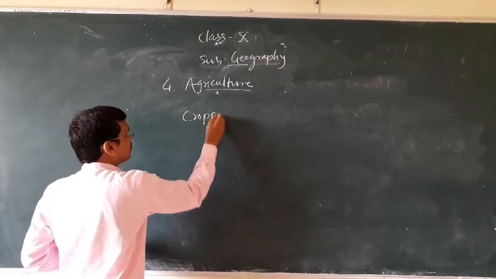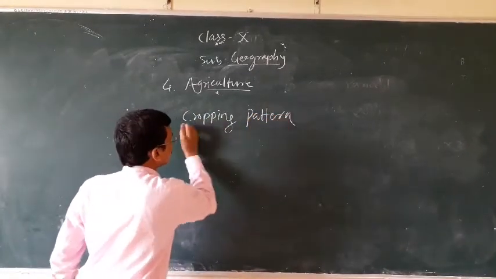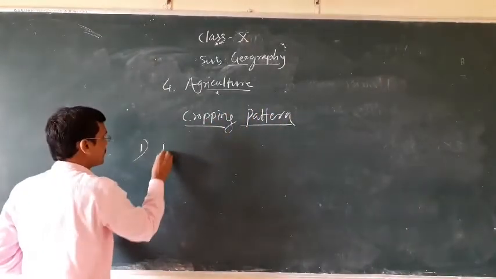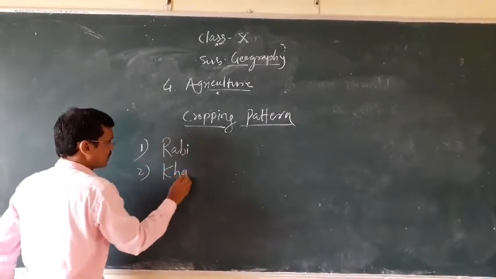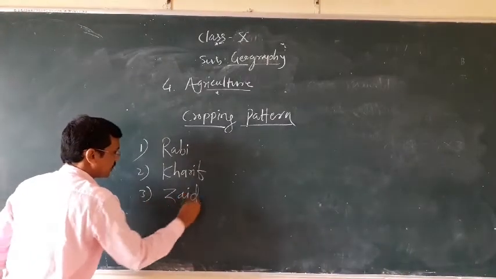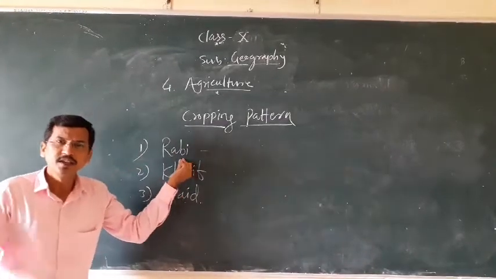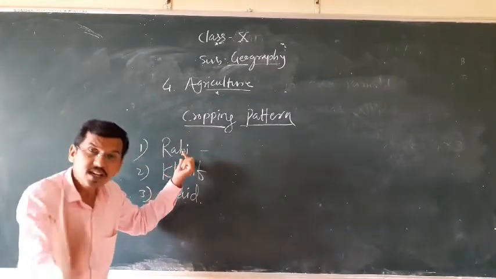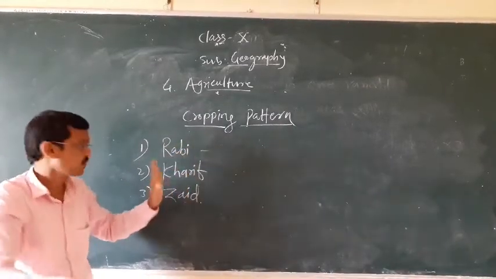Cropping pattern. India has 3 cropping patterns. One is Rabi, second Kharif, and third Zaid. Now listen one by one. Rabi crops means the crops which are sown in winter season and harvested in the summer months, such as April to June.